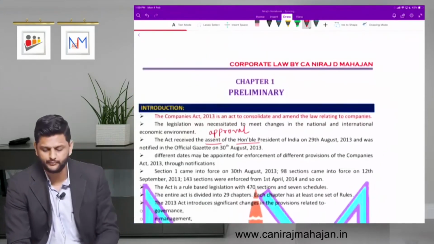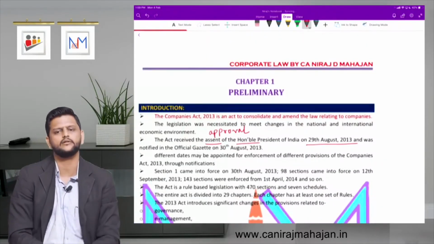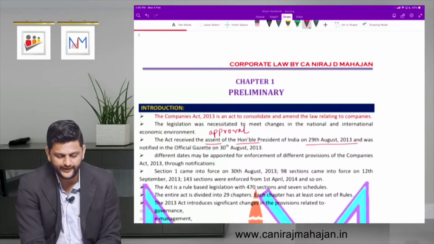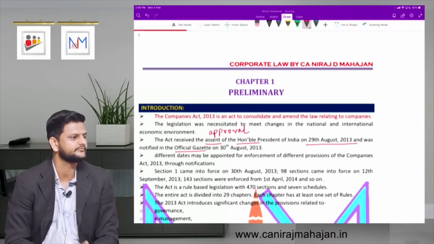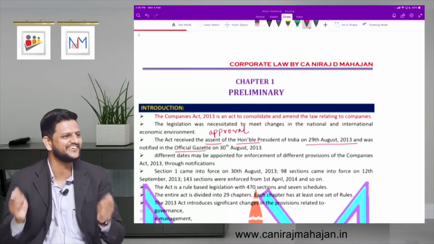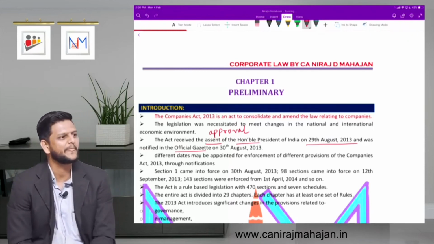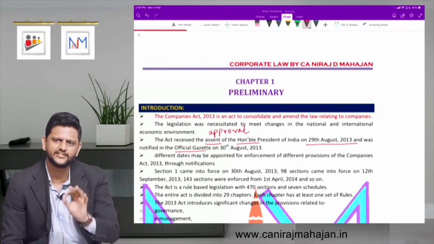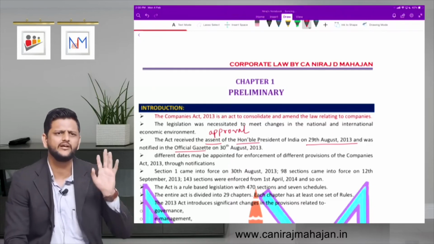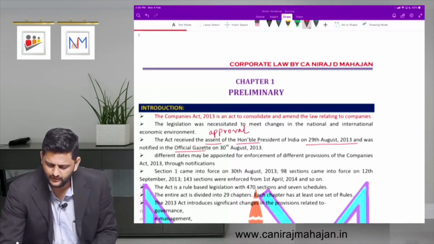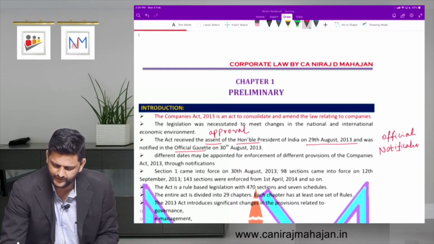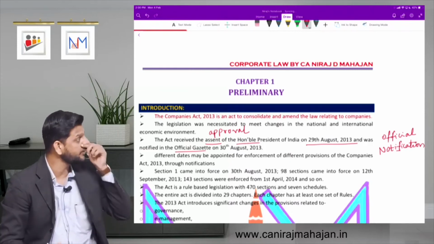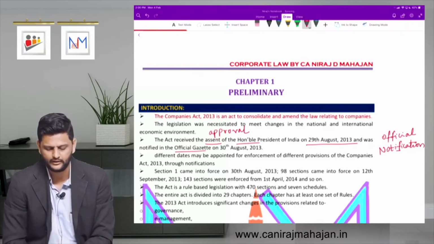So when was the approval given? 29 August 2013, and notified in the official gazette on 30th August. What do you mean by official gazette? Official newspaper, official notification of the government. That's it. It is official notification, you can say. Fine? Everyone? Okay. Pay attention. Very important now. Very important.